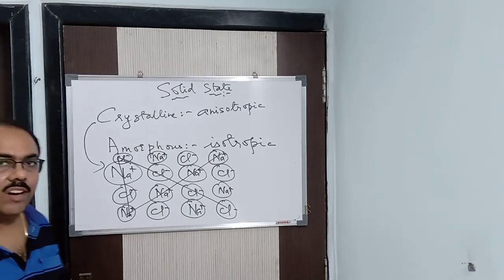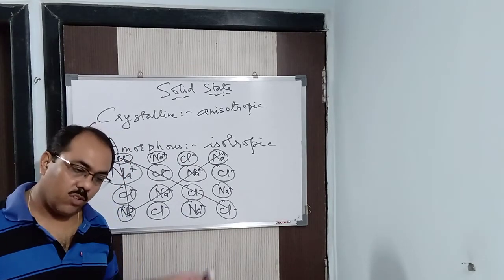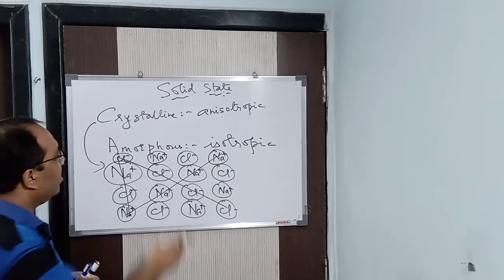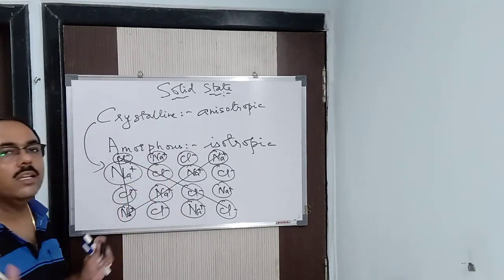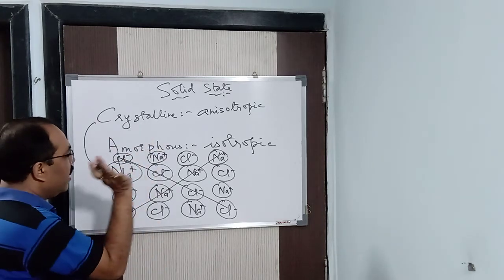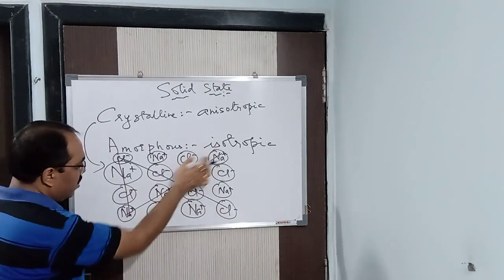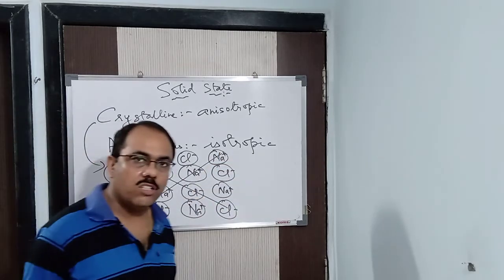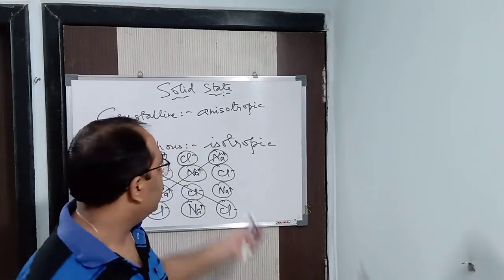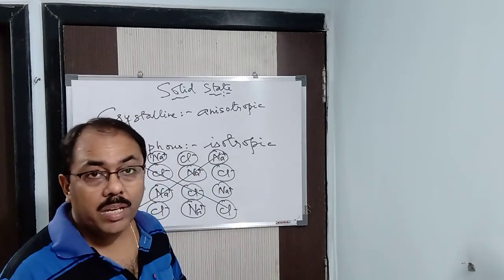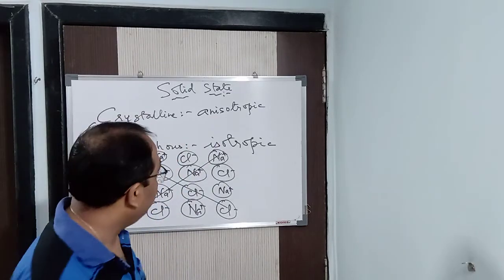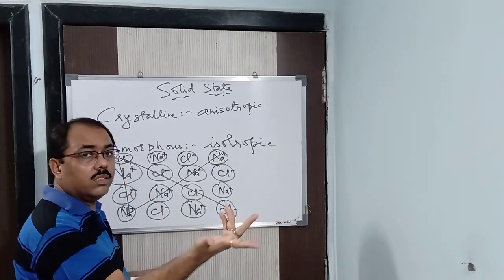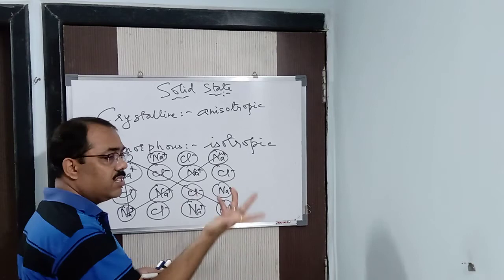So the arrangement is different in different directions, so the properties are also different in different directions. Hence it is called anisotropic in nature. Understood now? So crystalline solids are anisotropic because the arrangement is different in different directions, due to which the properties are also different in different directions. But in isotropic, it is the same throughout. For example, let us take oxygen. It will be O2, O2, O2, O2, same throughout.